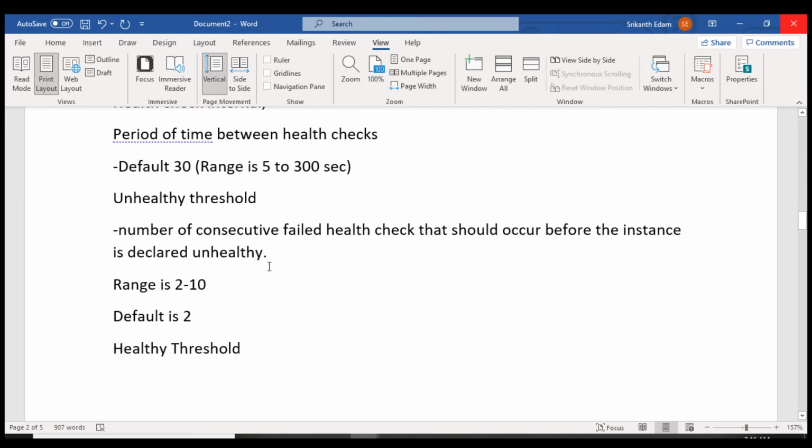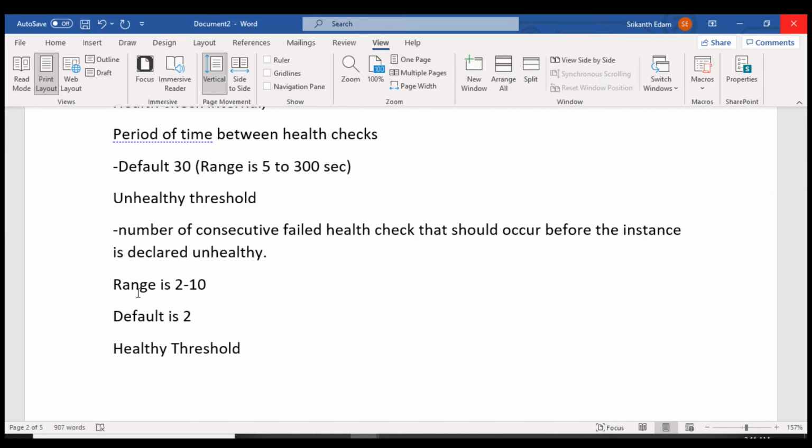So what exactly it means is, if it is going to check the health status of the instance, like how many times it has to ping and for what time it needs to wait. Here the range is 2 to 10 seconds, default is 2. Okay, so to perform the unhealthy check, here I'm going to configure 2 seconds. So default is 2, right? So for 2 seconds it will wait and it is going to ping the instance.